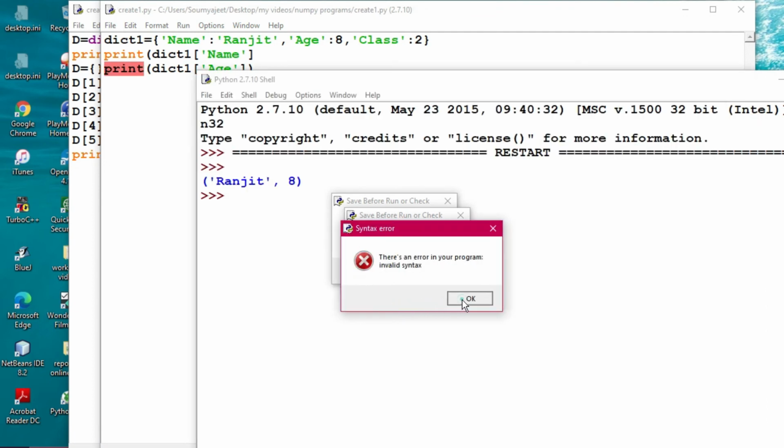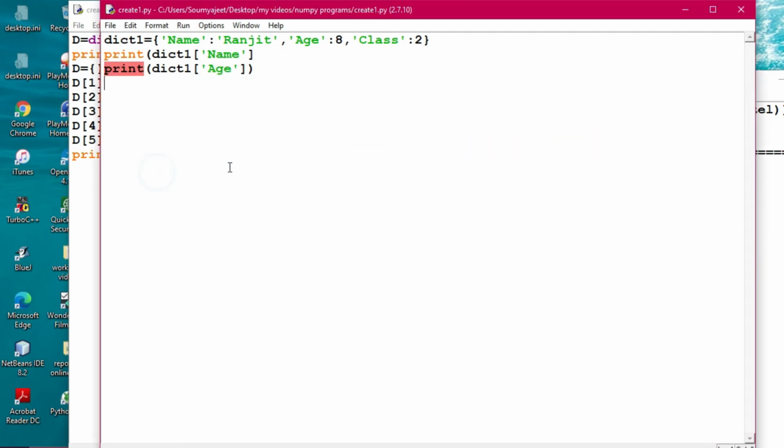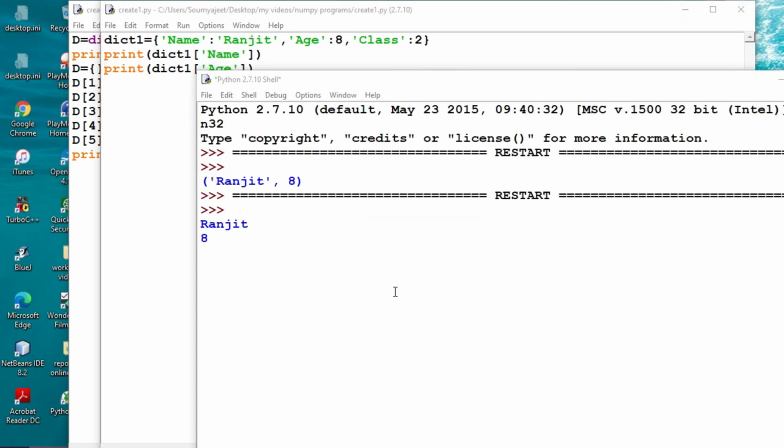All right, there is an error, it is saying out here. Let's see what the error is. Here the bracket has not been given, so the error appears. Error may come, it's quite normal. So always you deal with the errors properly.